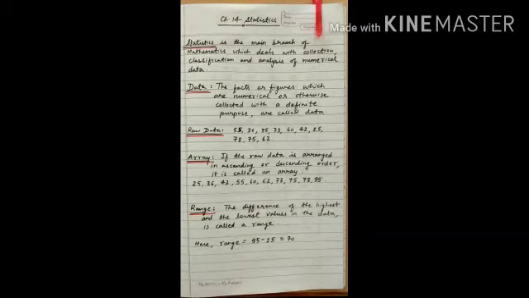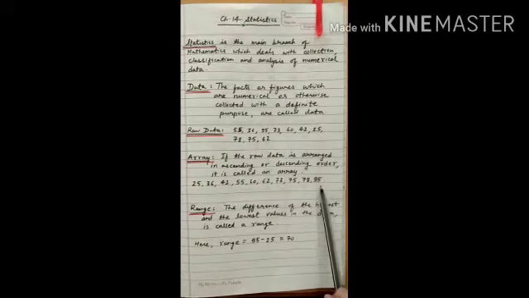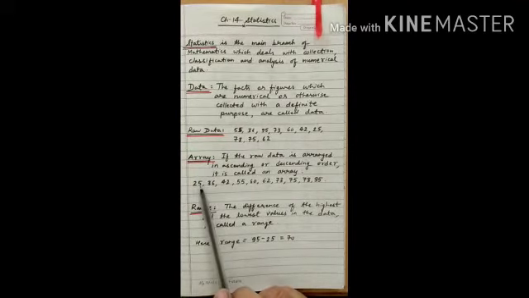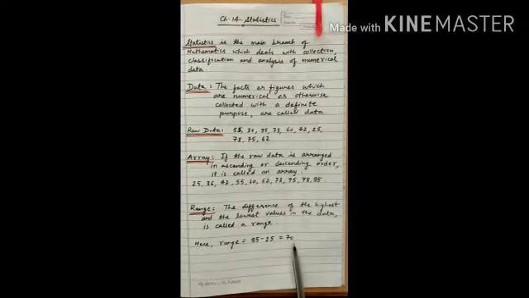What is a range? The difference between the highest and the lowest values in the given data is called the range. Here the lowest value is 25 and the highest value is 95. So the difference is 95 minus 25, which equals 70. This is called range.